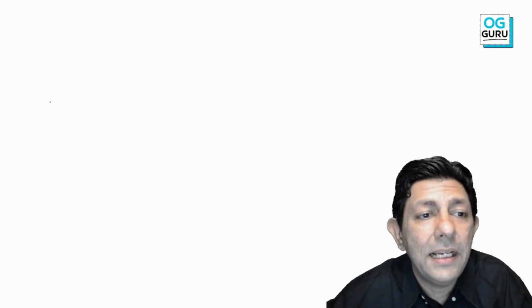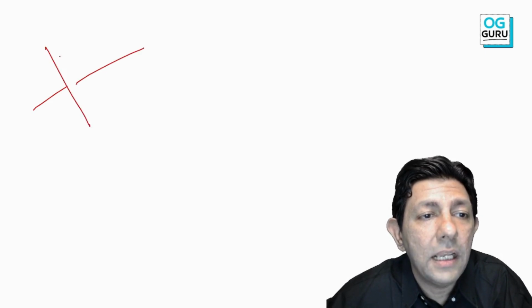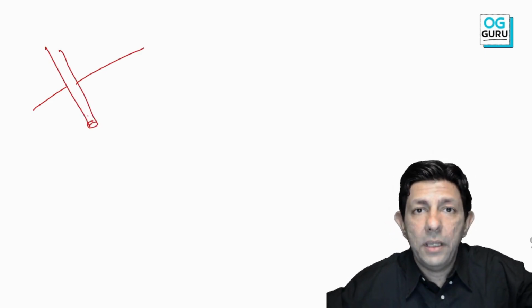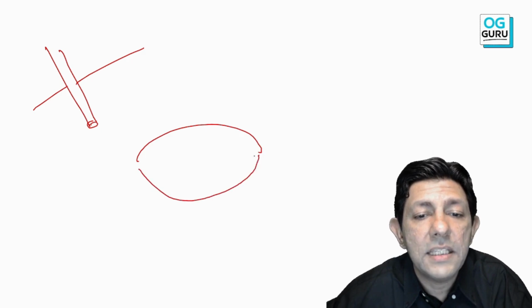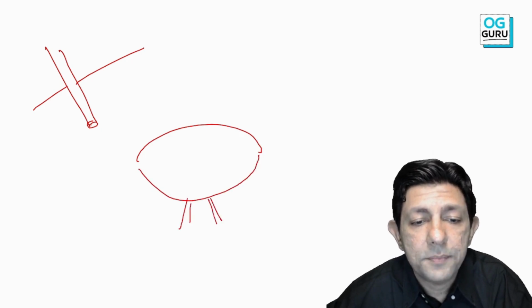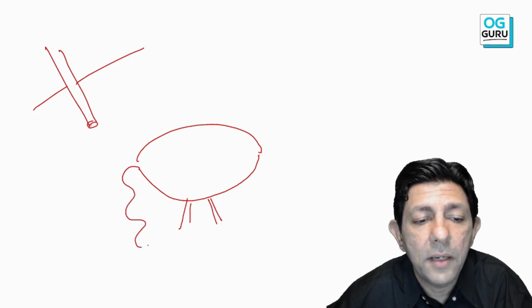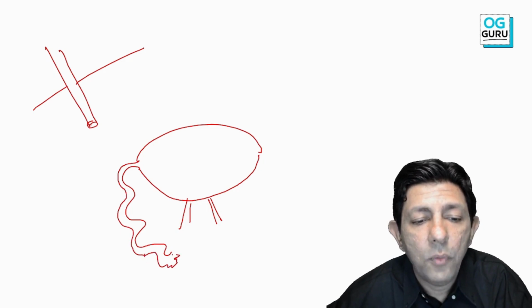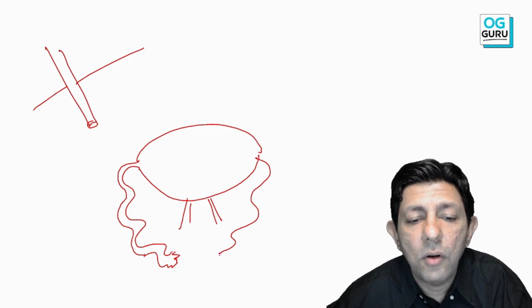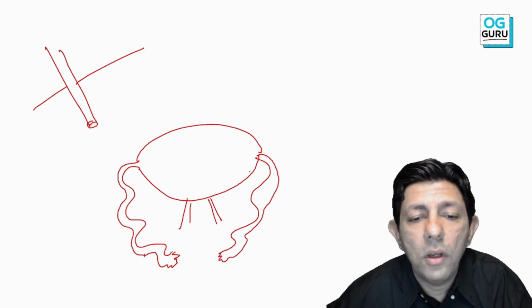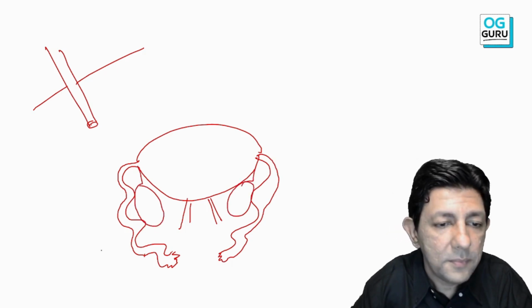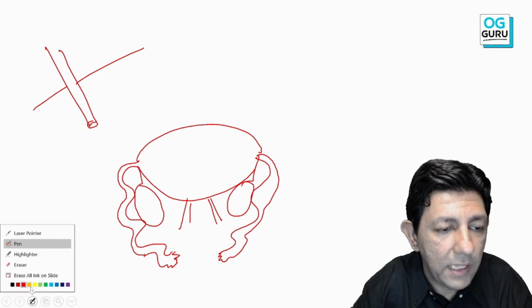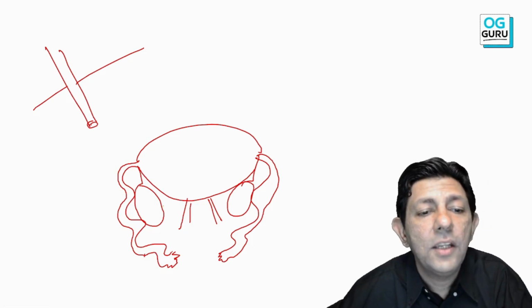So can anybody tell me, if I put in a telescope, laparoscope is putting in a telescope through the anterior abdominal wall, what all will I see? So this is the uterus, this is the uterosacral ligament, this is the fallopian tube. So lifelong you will not forget. Anybody quickly, in a patient of endometriosis, what all do I see? Point number 1, inside the ovaries, we will see chocolate cyst.